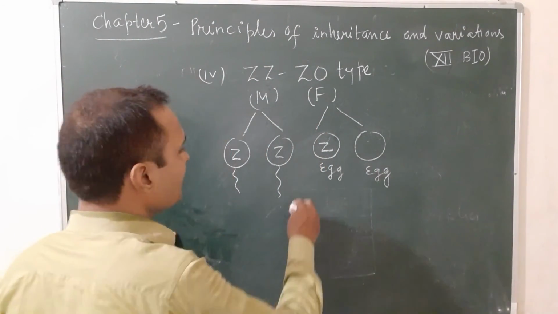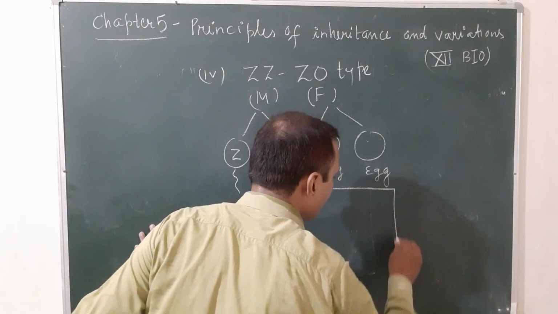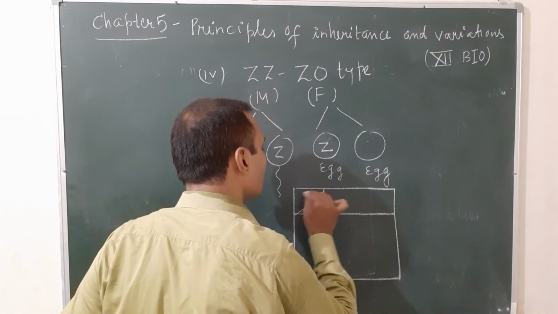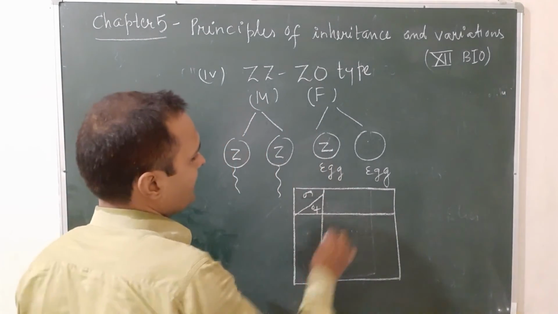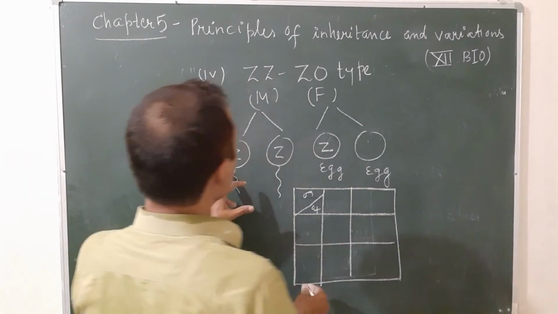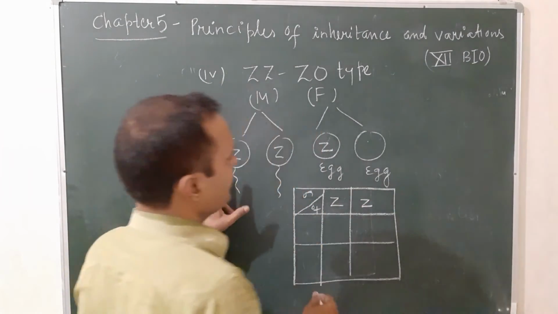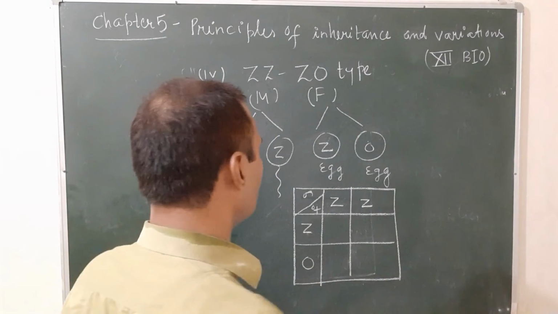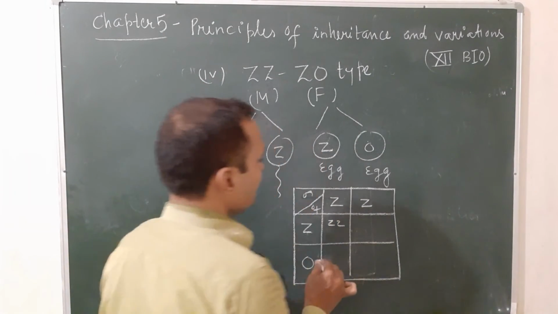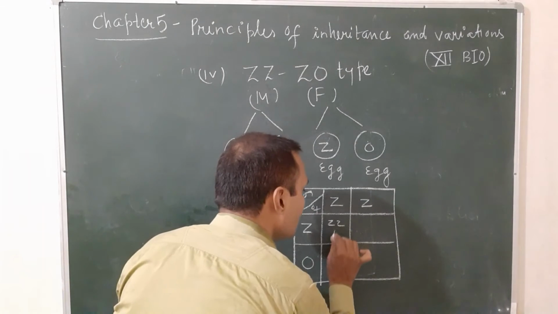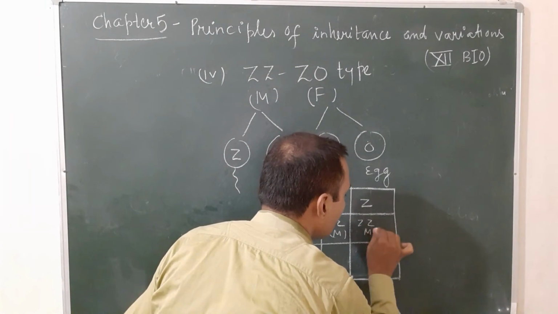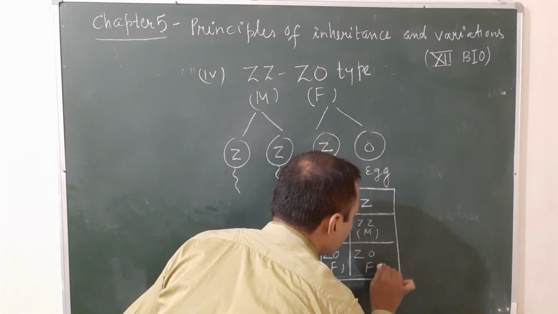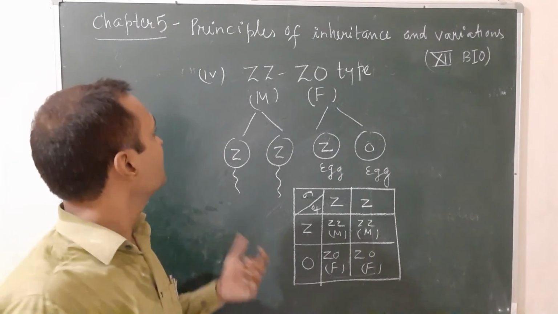Now you will make a unit square for this, again male, female. Male homogametic Z and Z, female heterogametic Z and O. This will be O, no sex chromosome. There will be Z and Z. When Z and Z, then it is male. Again Z and Z, it is male. When Z and O, it is female. When Z and O, again it is female. So this is all about the fourth type.